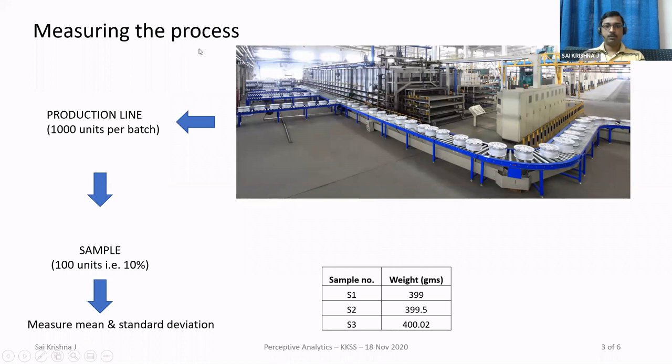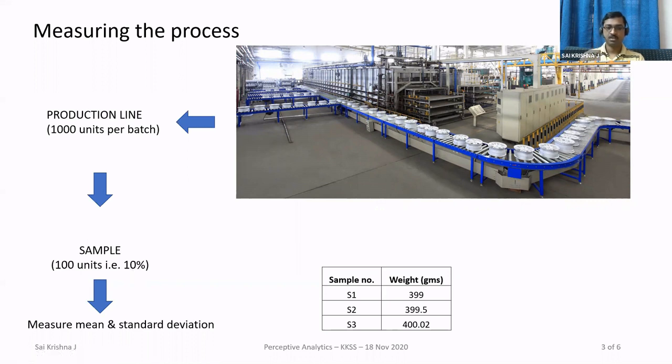So we come to the step of measuring the process. Okay. Imagine that this is the production line, and you have, let's say, 1,000 units per batch. All these products are manufactured in batches. If you take the packet and look at the back, it will have something called a batch number. So just assume that there are 1,000 units per batch. Okay, and out of that, let's say you're taking a sample of 100 units in each batch. That is 10% of each batch.